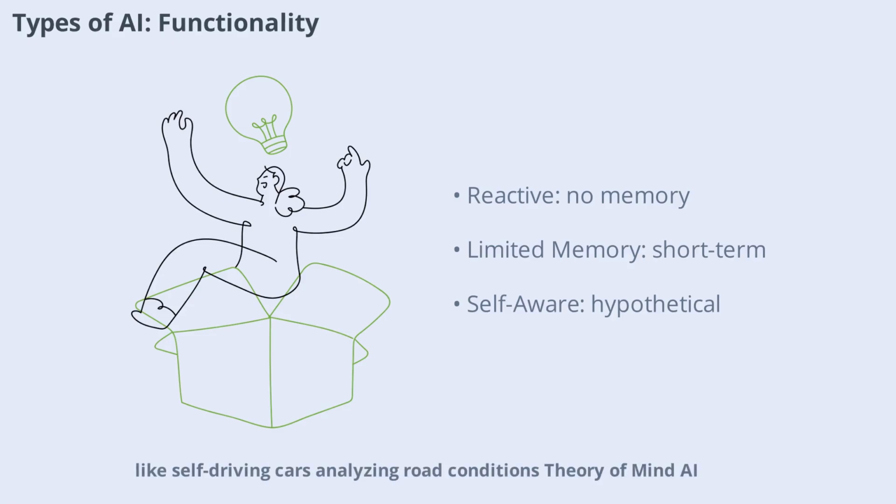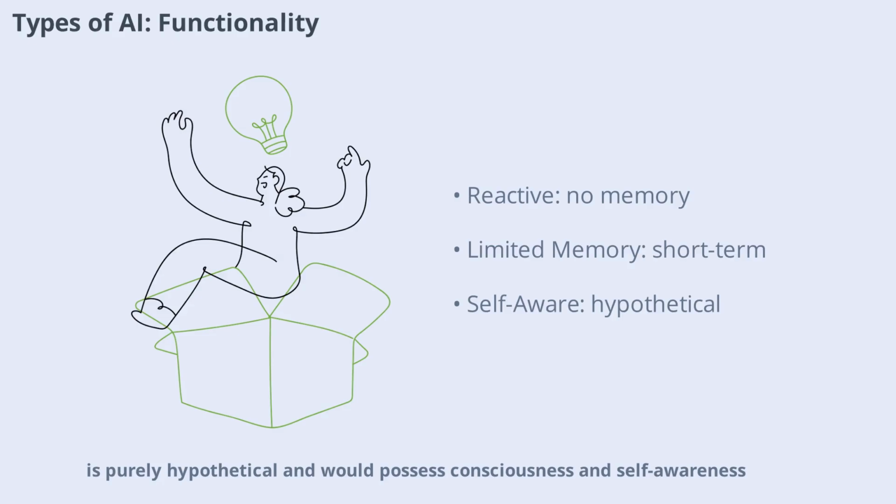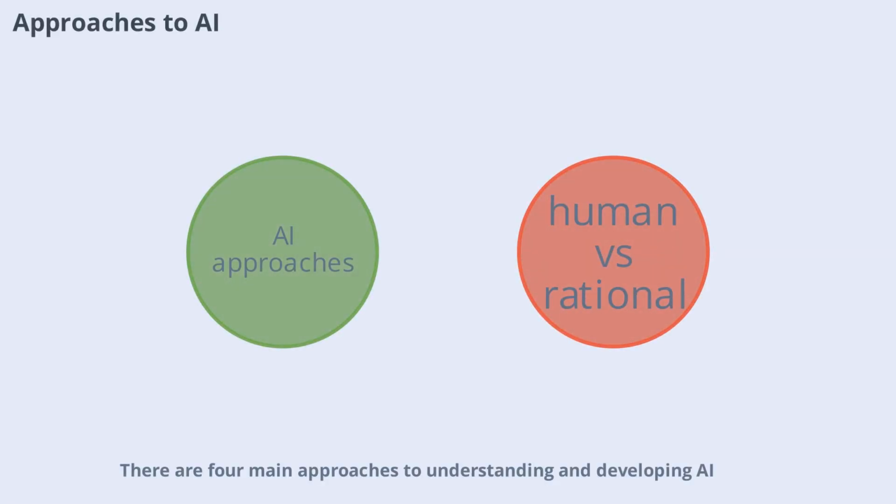Theory of mind AI, still under research, would understand emotions and social interaction. The most advanced, self-aware AI, is purely hypothetical and would possess consciousness and self-awareness, existing only in science fiction for now.